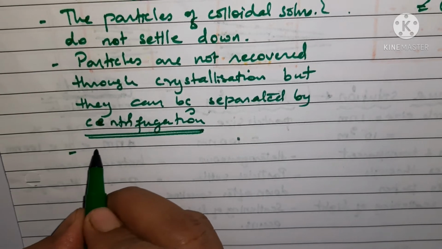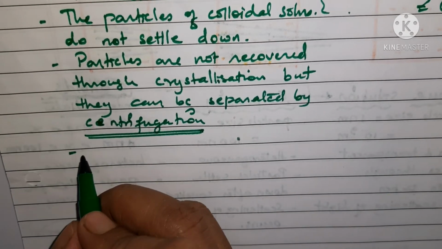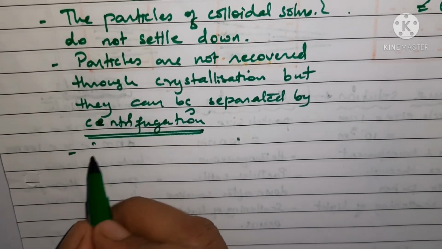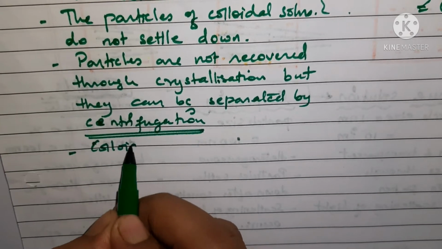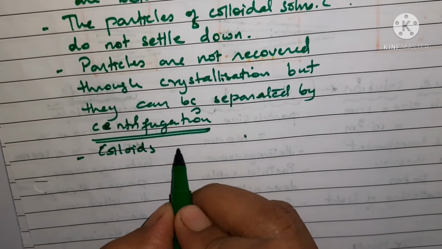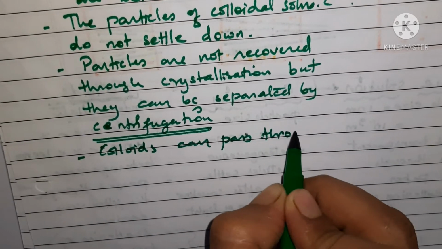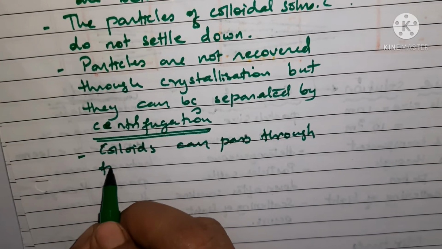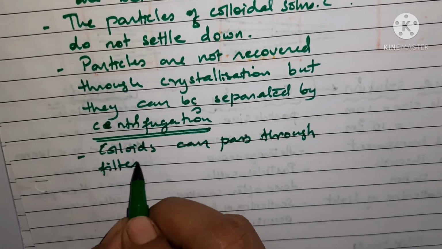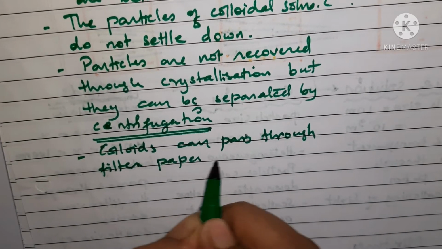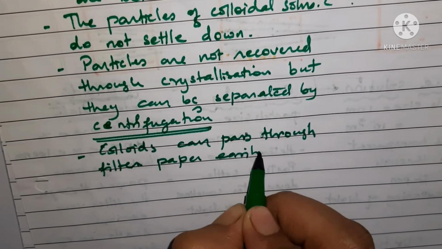Okay, then also one more thing, the particles of colloidal solutions, colloids can pass through the filter paper very easily. Colloids can pass through filter paper easily, right?